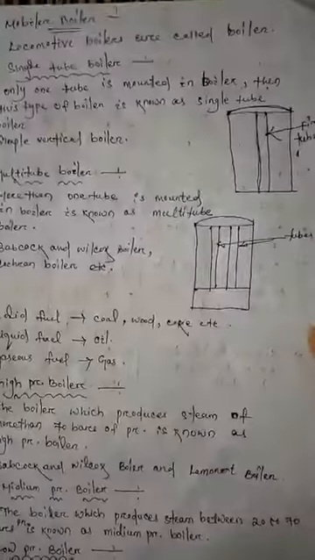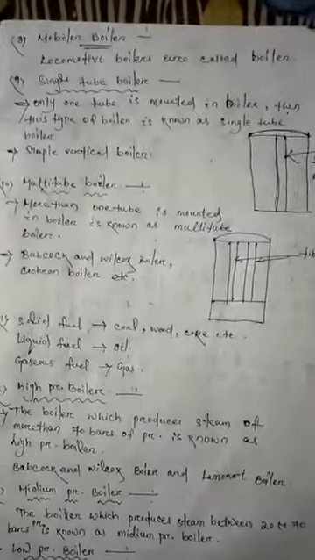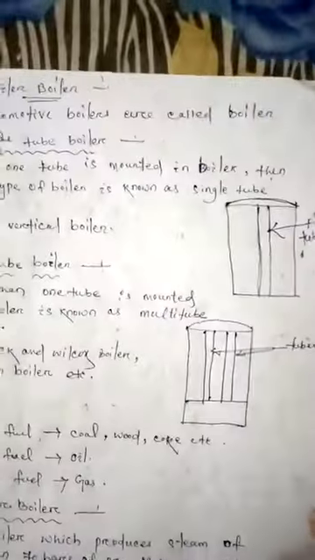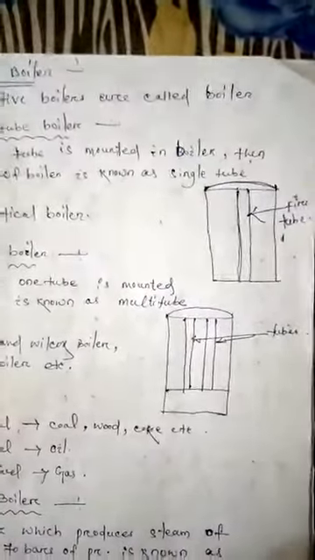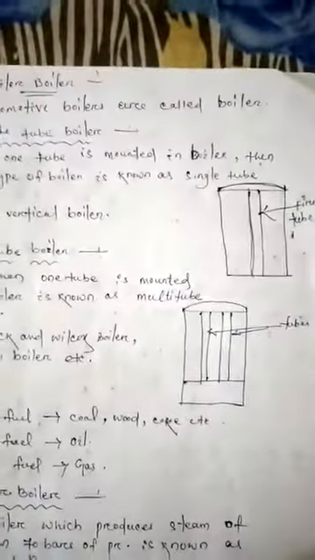And then next is the mobile boiler. Locomotive boilers are called mobile boilers, and they easily move from one place to another.